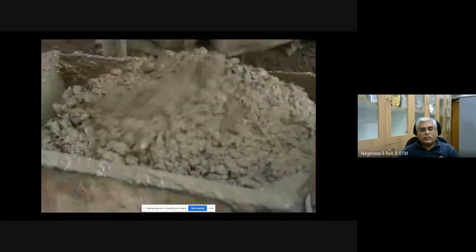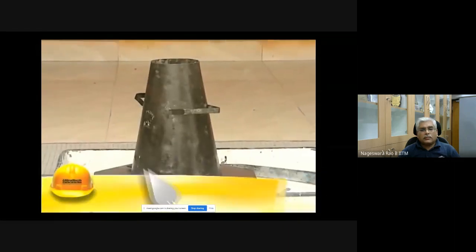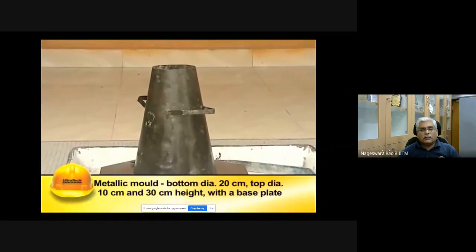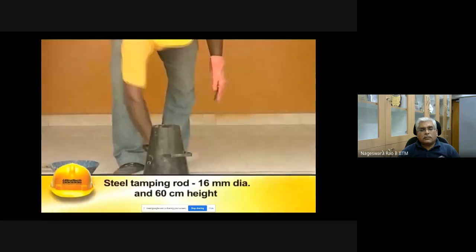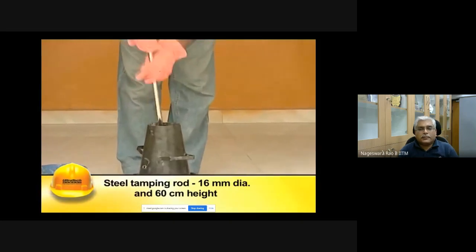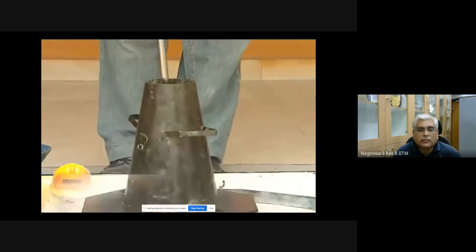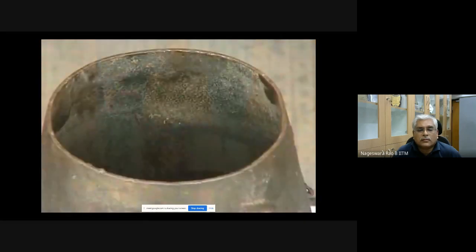The apparatus for conducting the slump test essentially consists of a metallic mold in the form of a frustum of a cone with a base plate. A steel tamping rod of 16 mm diameter and 60 cm height is to be used for compacting. The internal surface of the mold should be thoroughly cleaned of moisture and any hardened concrete before commencing the test.